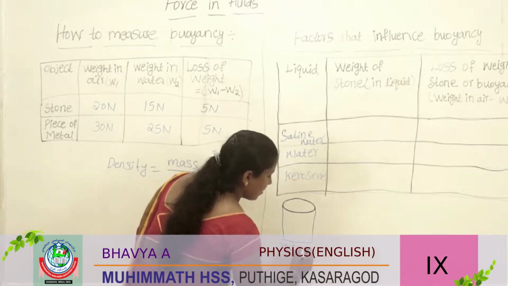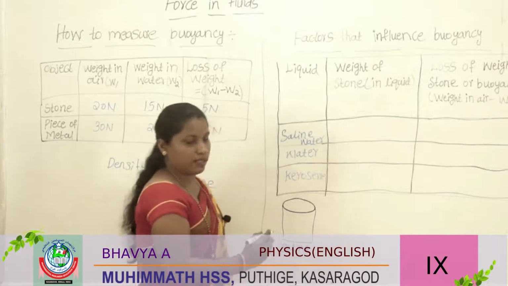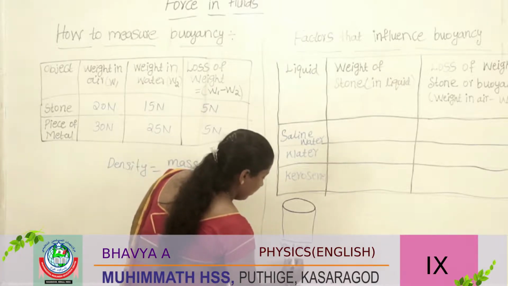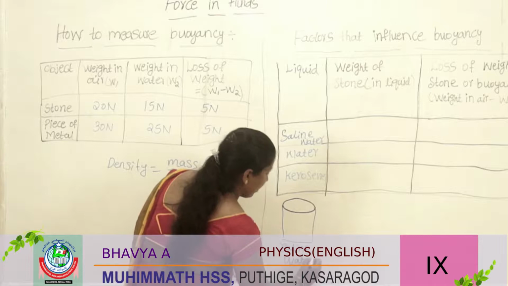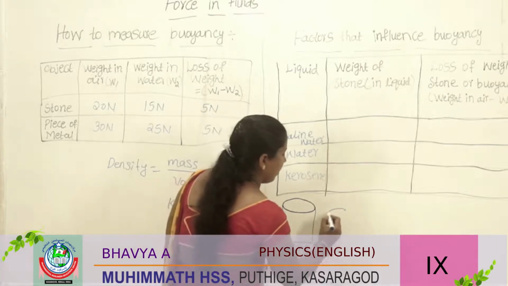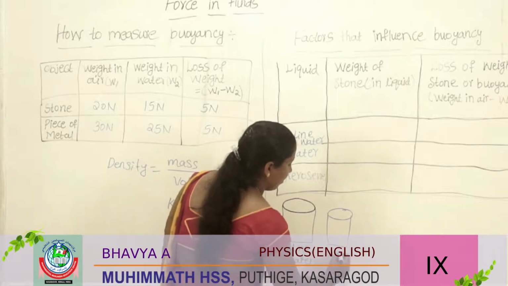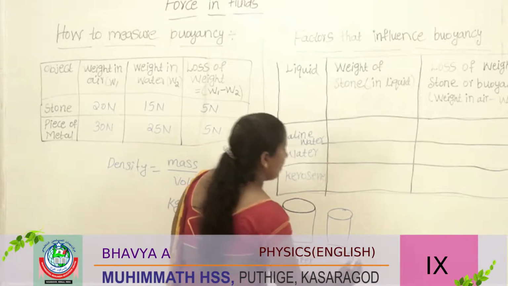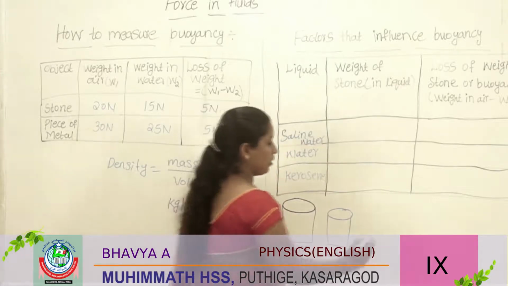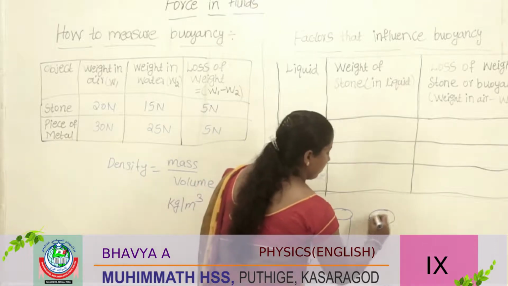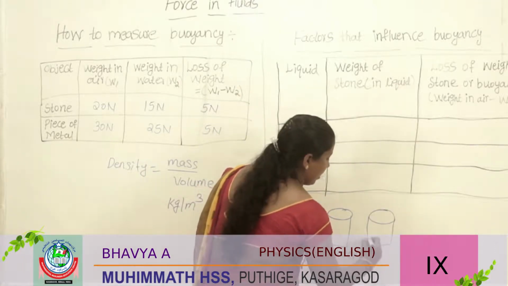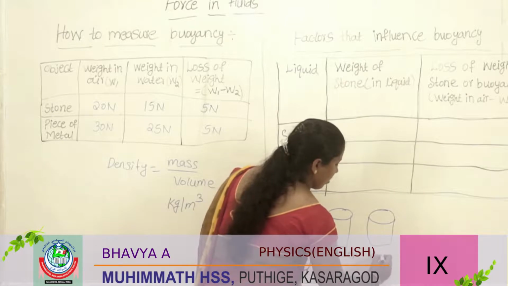Saline water means salt water. Another beaker we should take water. Then in another beaker we should take kerosene.